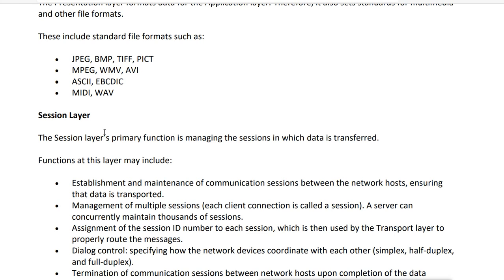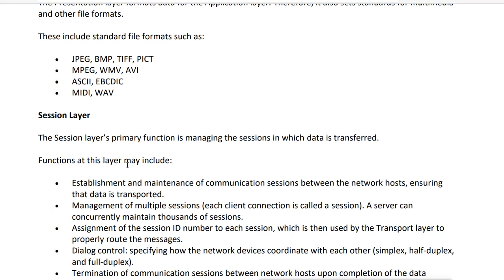What will the session layer do? The primary job of the session layer is to manage the session in which data is transferred. So what does a session mean? When the source machine tries to send data to the destination machine, a session will be created between the source and destination machine, and the session layer's job is to manage that session.